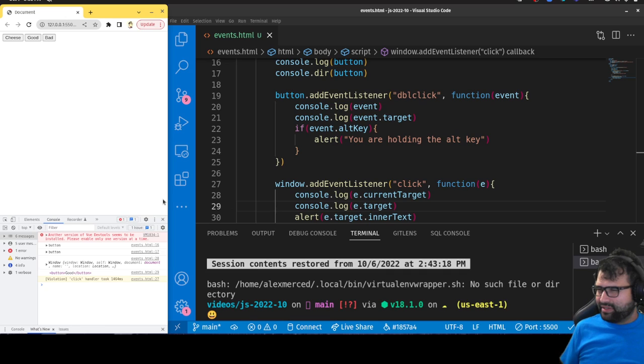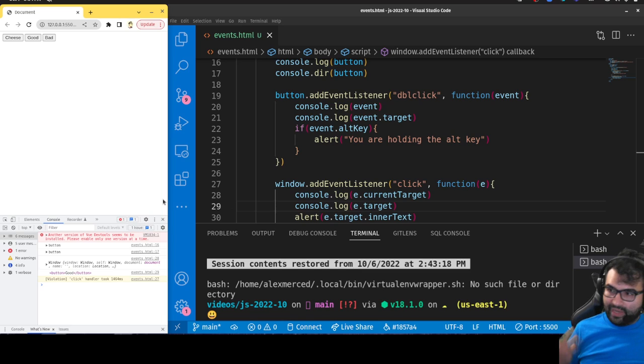The reason that's important is because there are going to be times where you register the event listener on a div, but you can click on different things inside the div. Sometimes you might want to manipulate the div, and other times you want to manipulate the things that they clicked on. Just so you know, target is the thing I clicked on. Current target is the thing that owns the event.